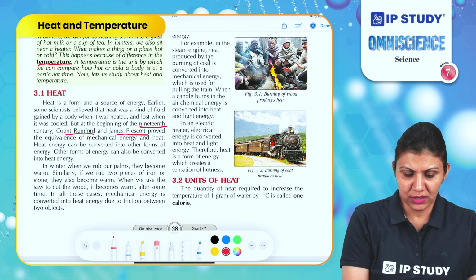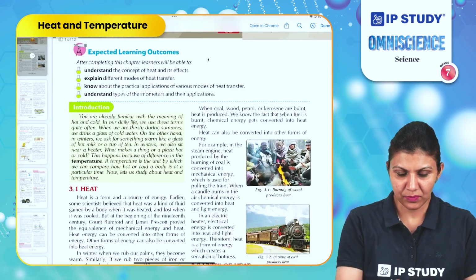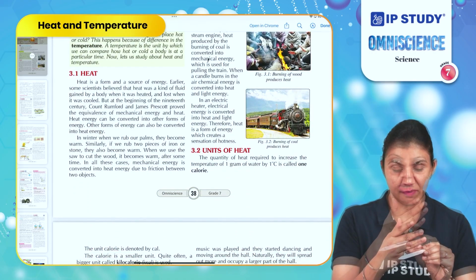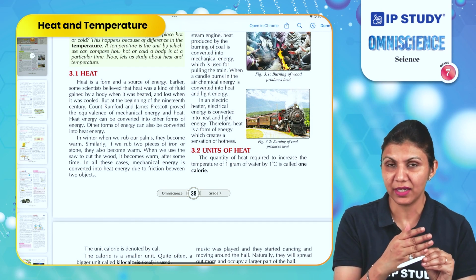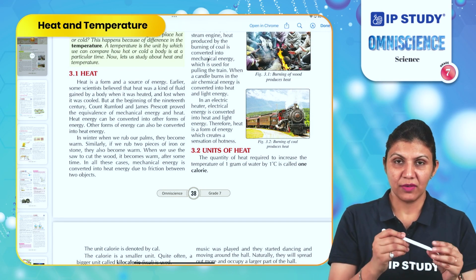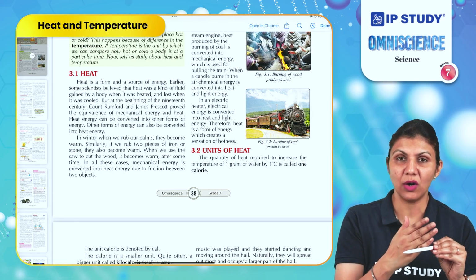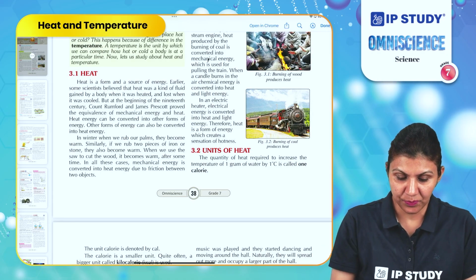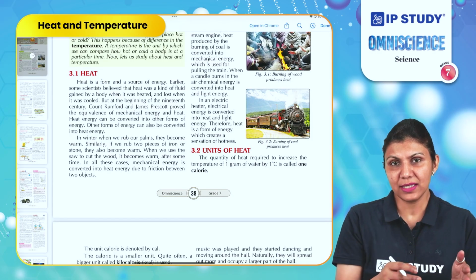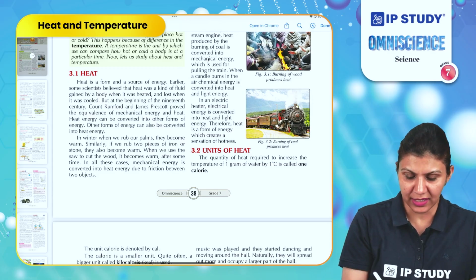When we use a saw to cut wood, what happens then? When we are cutting a piece of wood using a saw, meaning when you are rubbing, friction is happening, and as a result, heat is produced. So here we can say we are working on this piece of wood using a saw and heat is produced. So here we can conclude that in all these examples, mechanical energy is converted into heat energy.